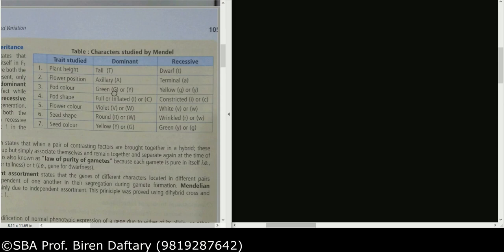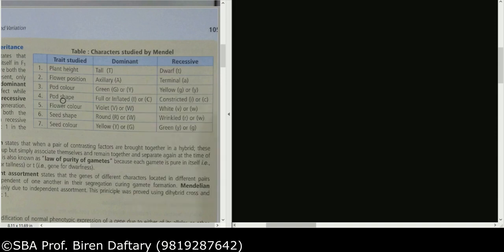Now pod color is normally given by the letter G. Here they have given G or Y, but normally we use capital G, small g, that is green or yellow. Please remember that the letters that we use for the genes are basically the first letter of the dominant character. For example, if axillary position is the dominant thing, then capital A is used. Similarly, if green, then try to use G, don't use this. So G, small g.